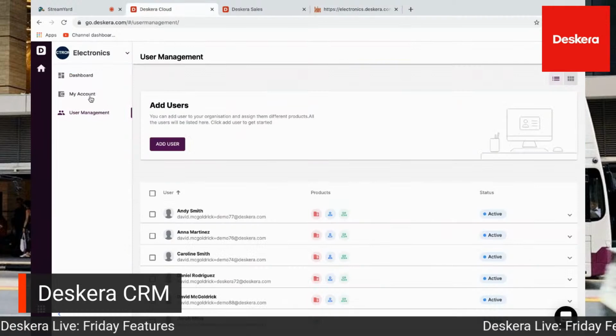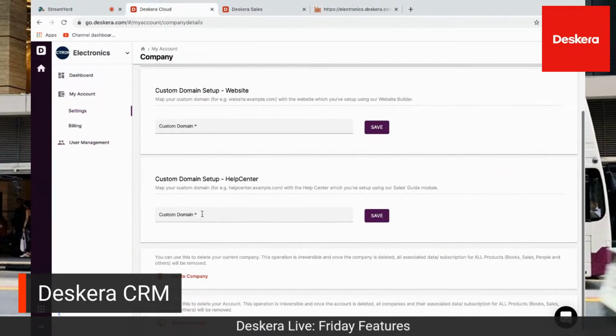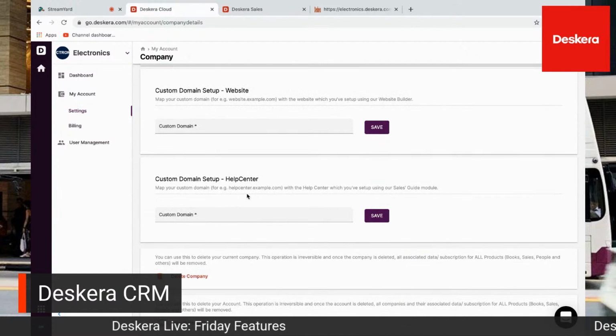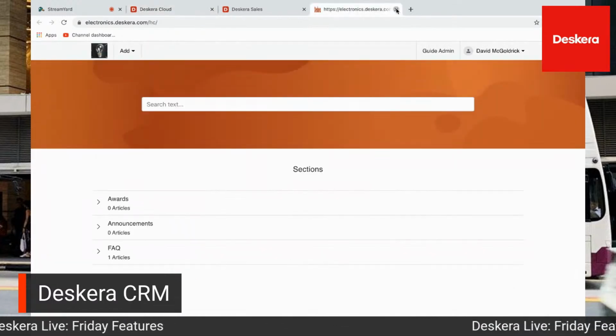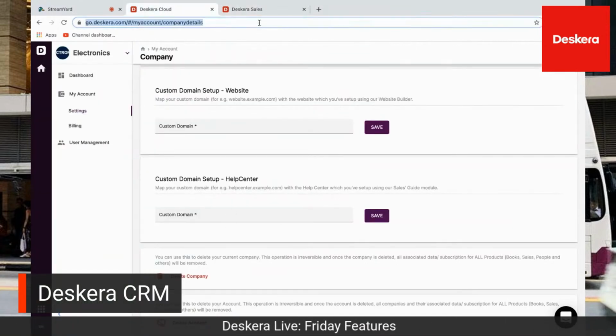In Deskera Cloud, under my accounts, under my settings, this is where you can add your custom domain for your help center. So if you have your own domain and you want to use it, you can put in your custom domain here.